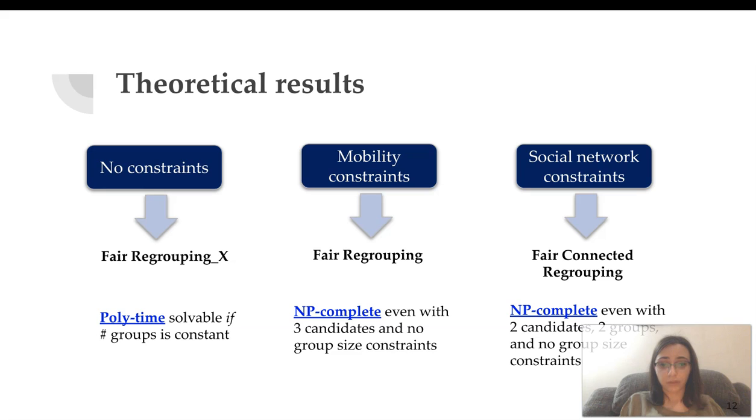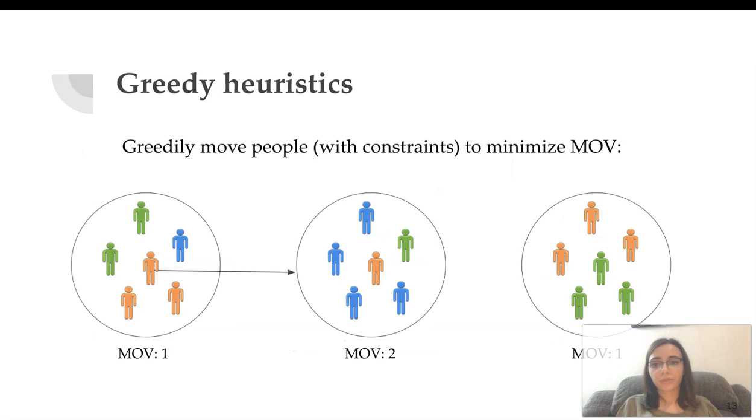But given the complexity of this problem, we develop fast algorithms to approximate and solve it. The greedy heuristics that we define basically take an initial partition and greedily move people from one group to another in order to minimize margin of victory. In the scenario that you saw before, a greedy algorithm would simply choose, for example, a person of an orange label from the first group and move them to the second group, reducing its margin of victory from 2 to 1.